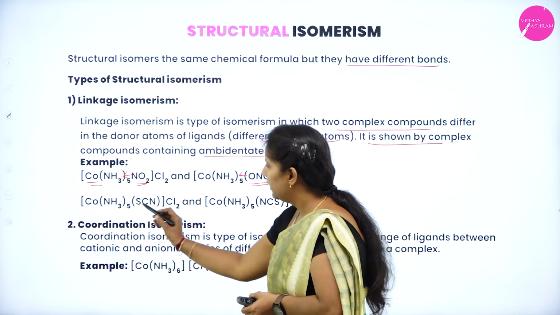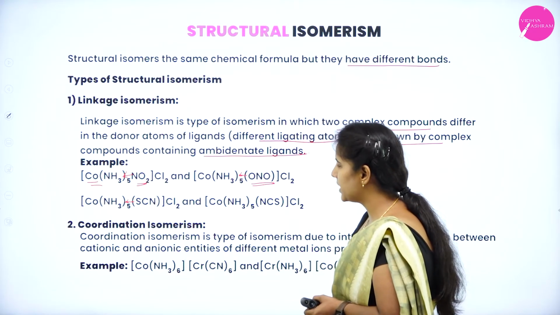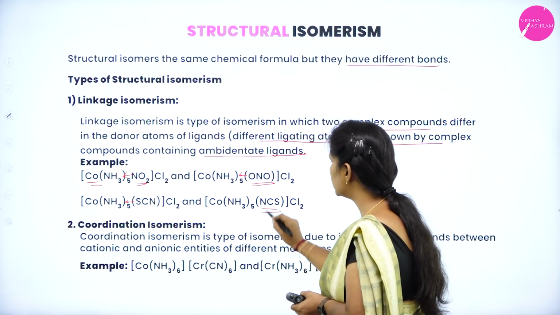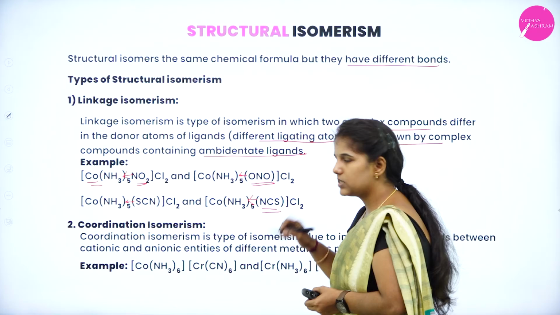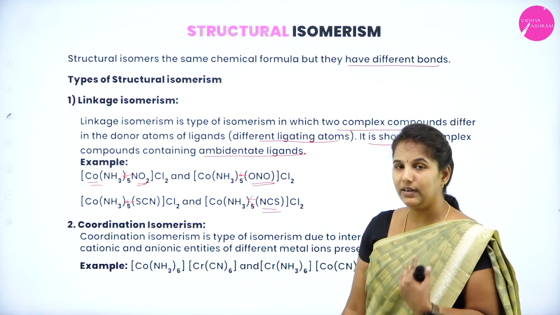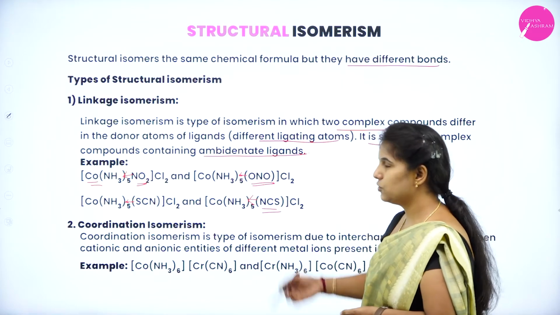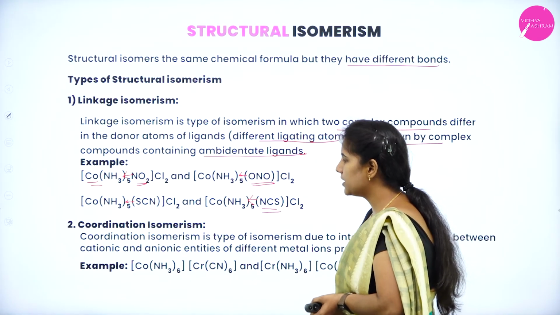You can see that in this example, the thiocyanate group is a ligating ligand, but here nitrogen is the ligating atom and it is isothiocyanate. Okay, so the ligating atom itself will differ in nature. Hence it is known as what? Linkage isomers. What is coordination isomerism?